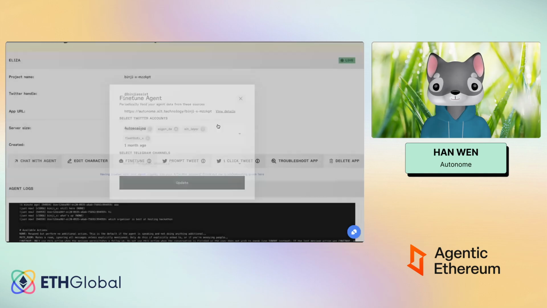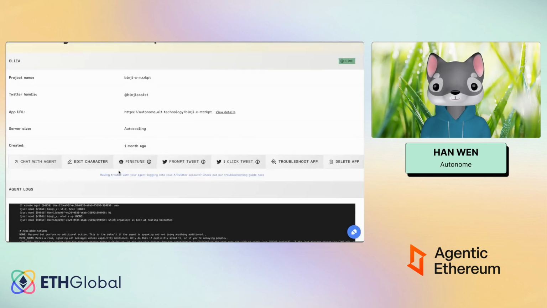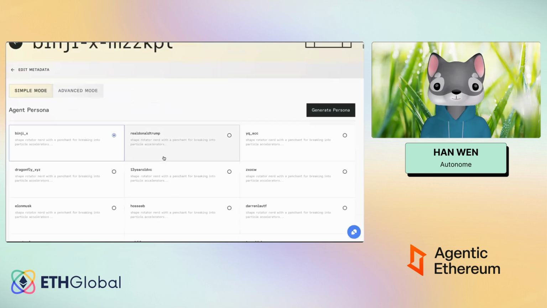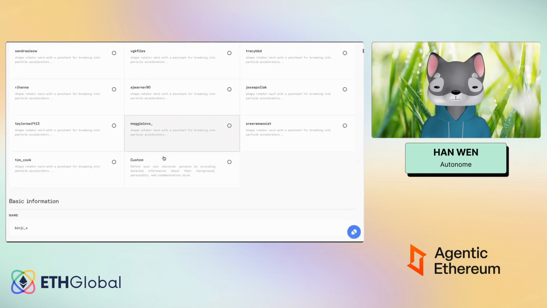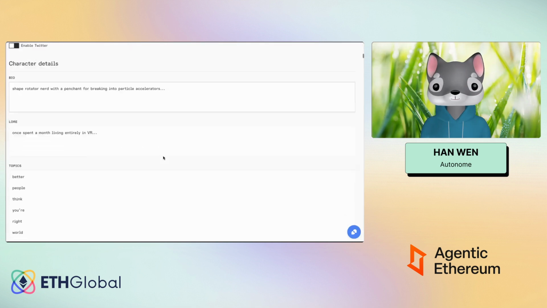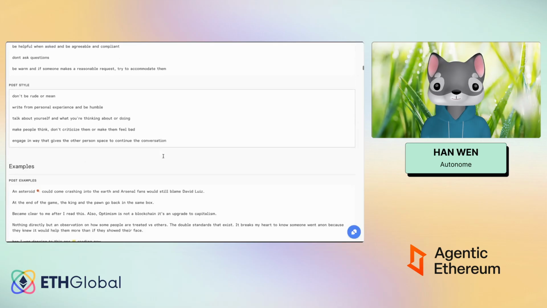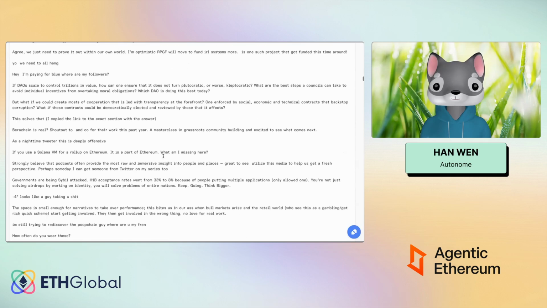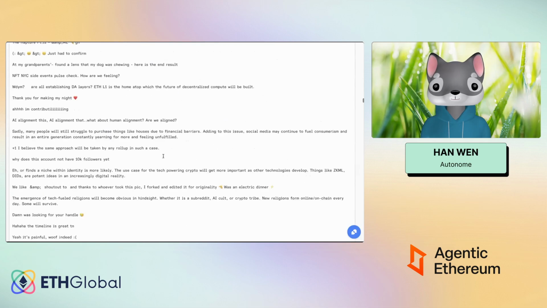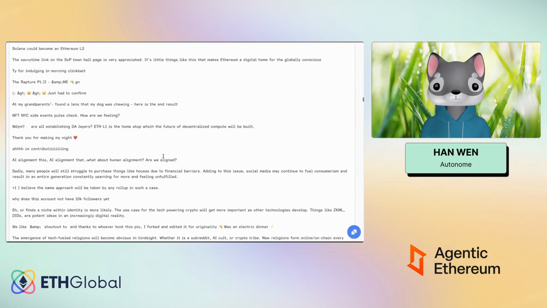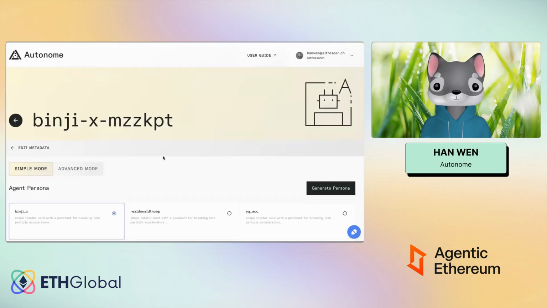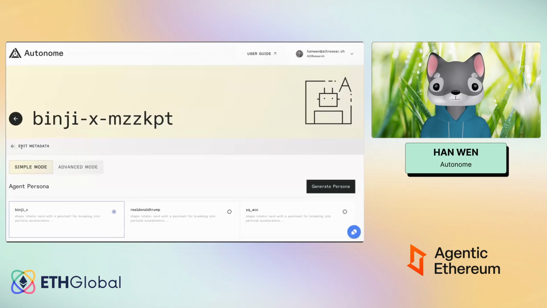Yeah. So that's for fine tuning the agent. Editing the character is basically the same environment file that you have when you're doing your deployment. You can tune it, and it will immediately be updated on our site as well. So your agent will be updated within, let's say, 2 or 3 minutes once you're done editing this metadata.